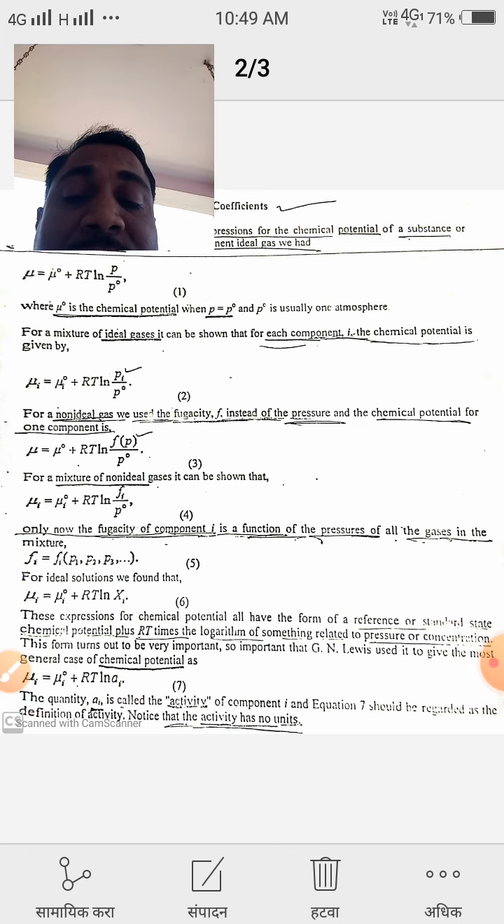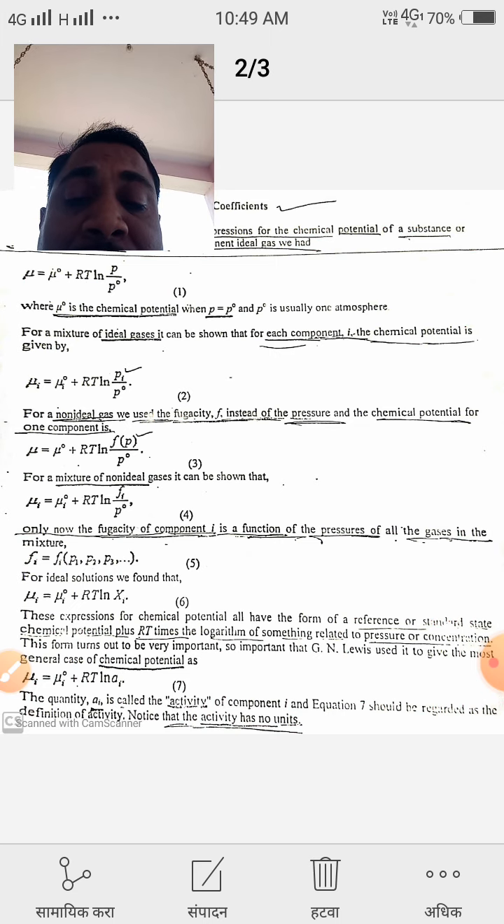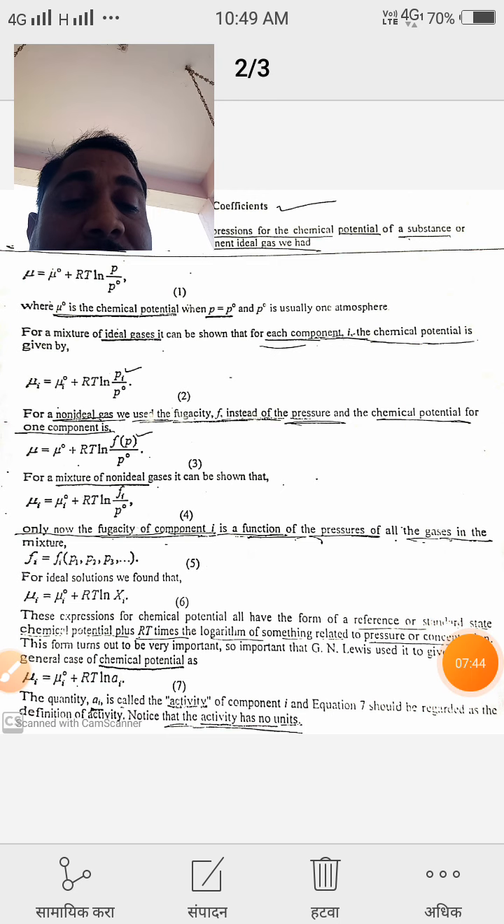Next, equation 7 gives the idea about activity. That means mu I is equal to mu I naught plus RT ln of ai. The quantity ai is the activity of the ith component. Equation 7 should be regarded as the definition of activity. Note that activity has no unit.